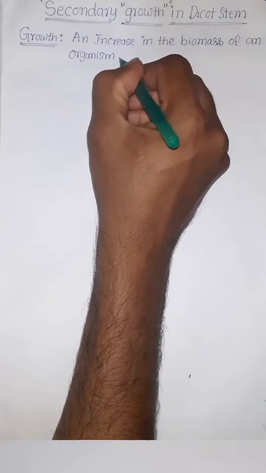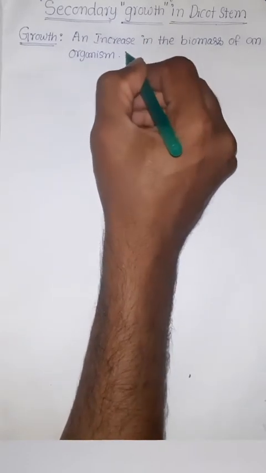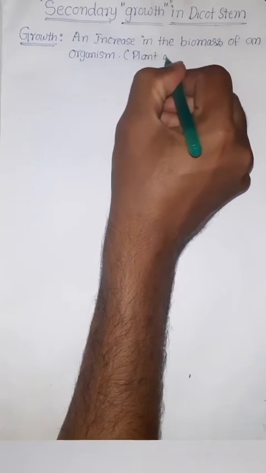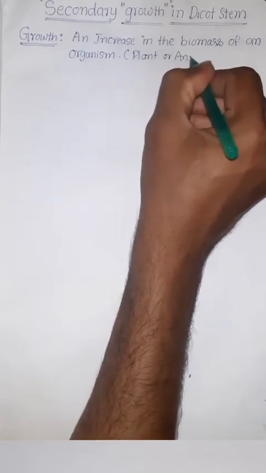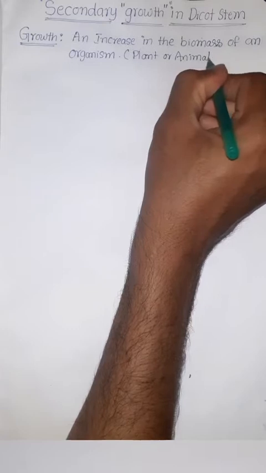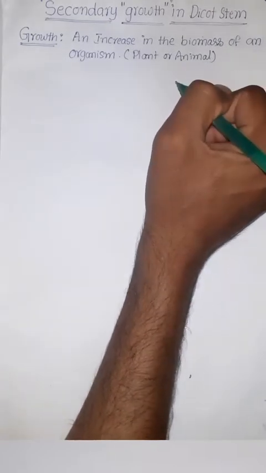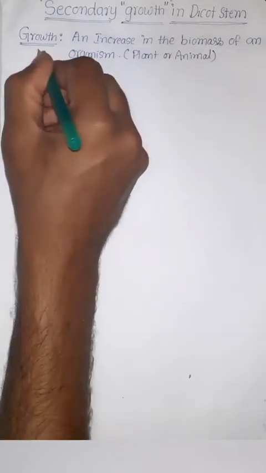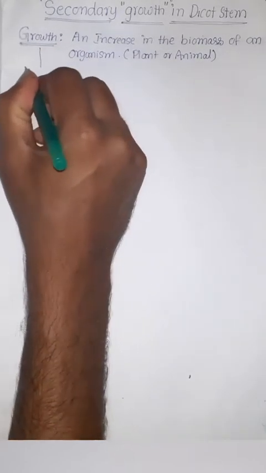Organism means it may be a plant or it may be an animal. Whatever it may be, an increase in the biomass of an organism is known as growth.